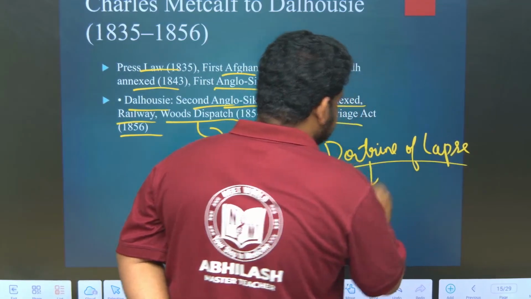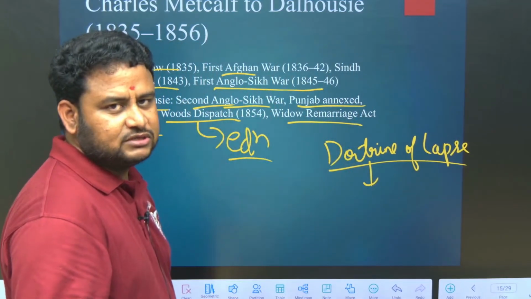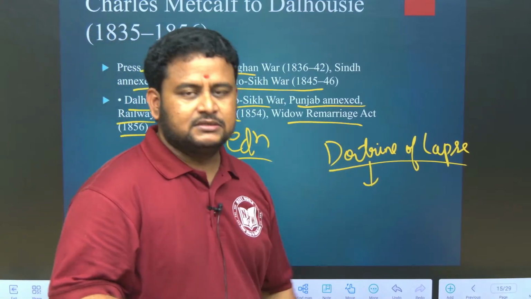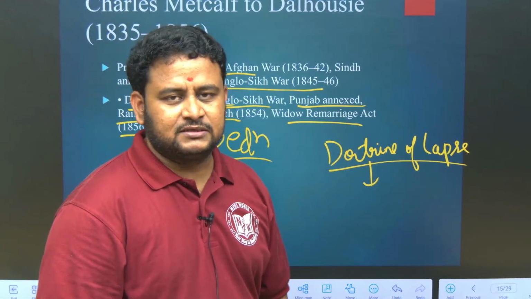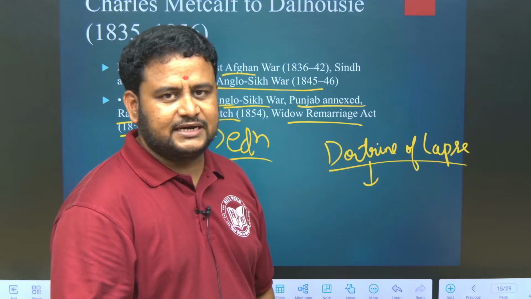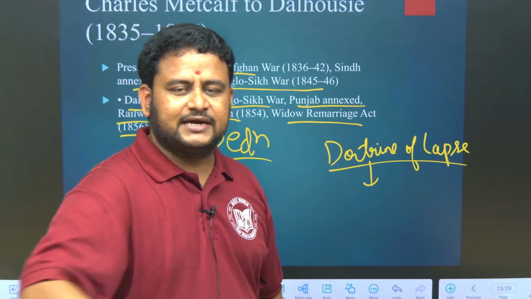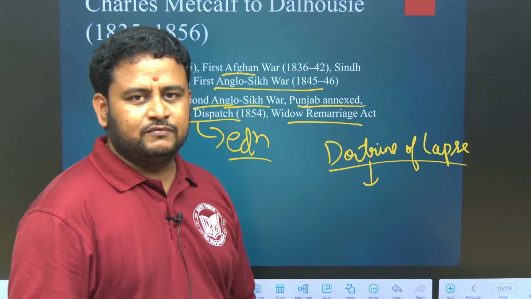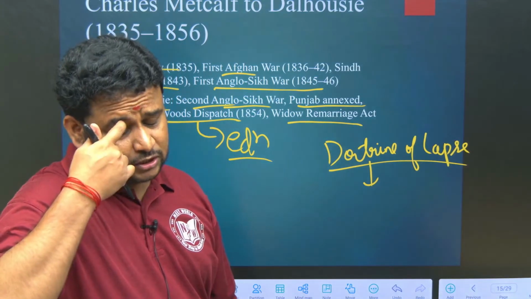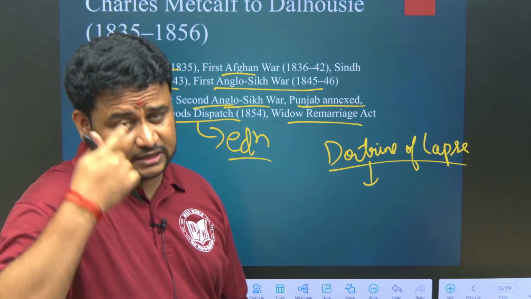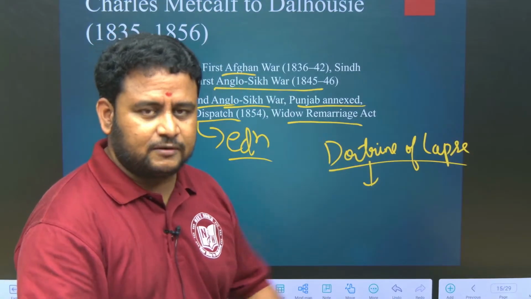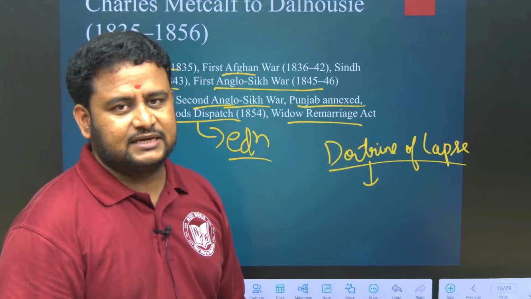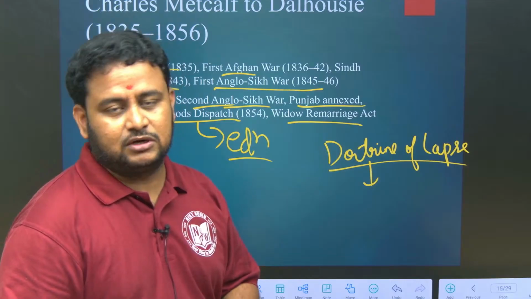Doctrine of lapse. Under this, a king who doesn't have a natural heir, natural heir meaning his own son, cannot give that kingdom to anyone. That kingdom will be taken over by the British. If the person has a daughter, the daughter also cannot inherit that kingdom. Only the son can inherit, and that should be a natural son, not an adopted son.